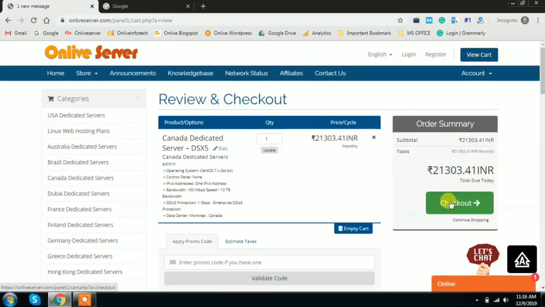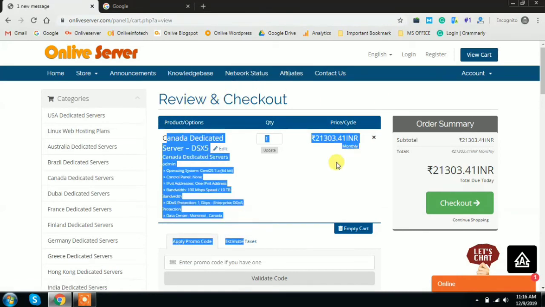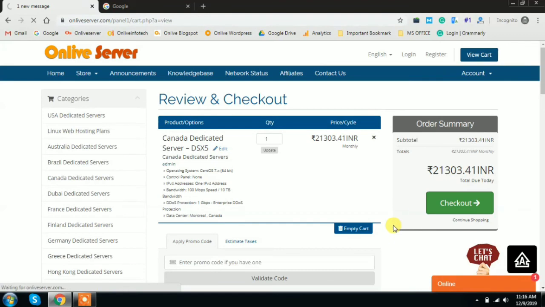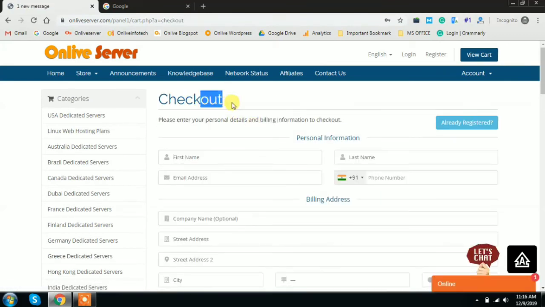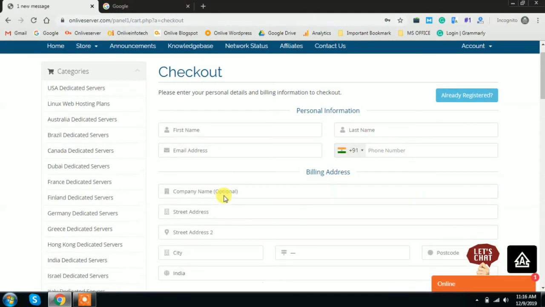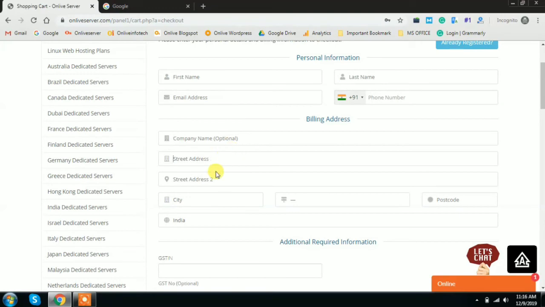After clicking on the continue button, you will be redirected to the review and checkout page. Just review this information and click on the checkout option, like this one. Now you will be redirected to the checkout page. This is our final page. Here you have to fill in some important information, like your first name, last name, email address, phone number, and your company details, like company name, address, city name, country name.